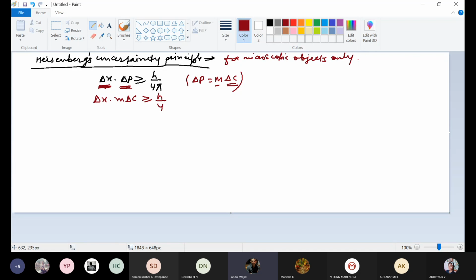See, what will be the relationship between del x and m? If m is large, then the uncertainty in position will be less. It means certainty in position will be more.